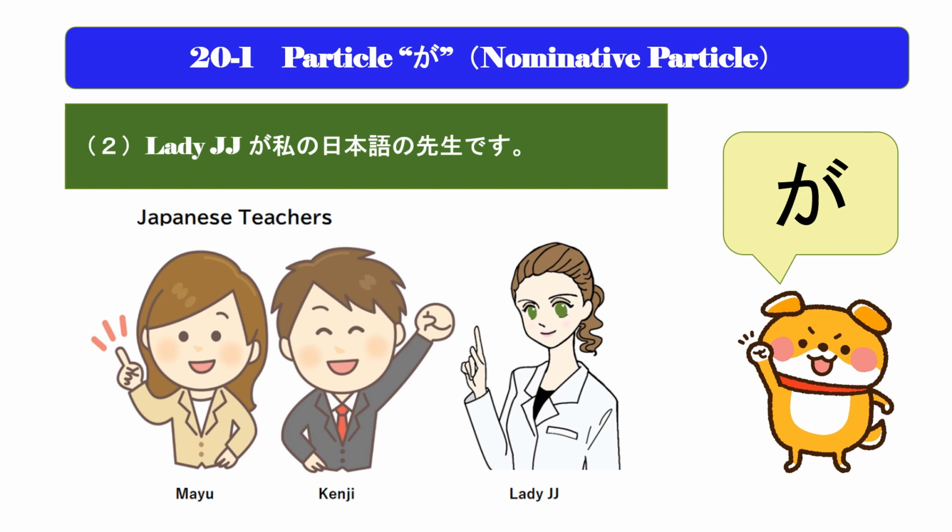Please think about a case that there are plural Japanese teachers in your school. Now, there are three teachers in the picture, Mayu, Kenji and Lady JJ. If you want to say, Lady JJ is my Japanese teacher, you should say in Japanese, レディー JJ が私の日本語の先生です。 In this case the subject, Lady JJ, indicates that she is the specific teacher for you by using the nominative particle.